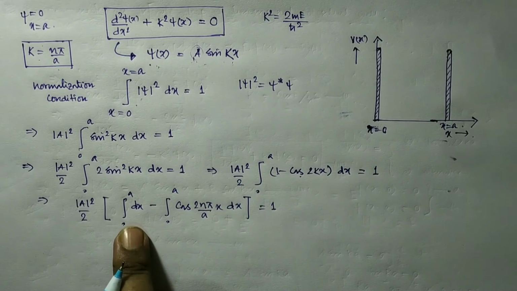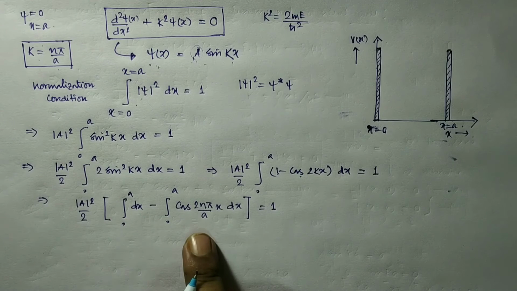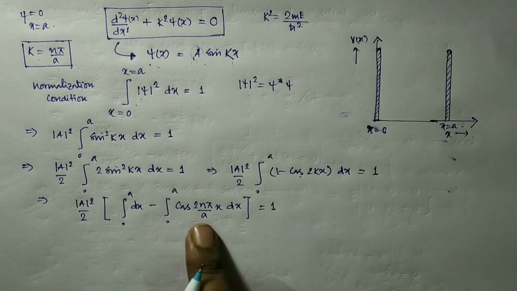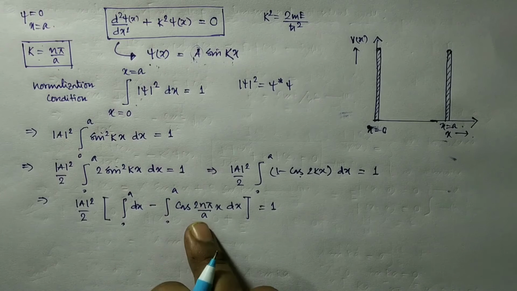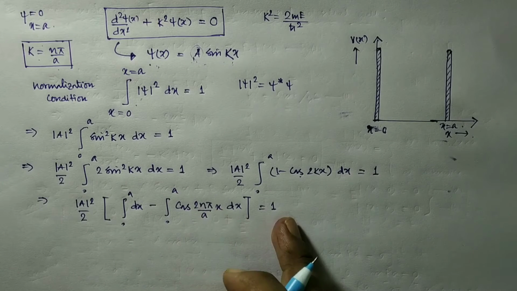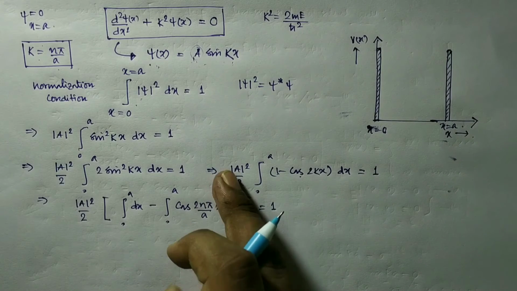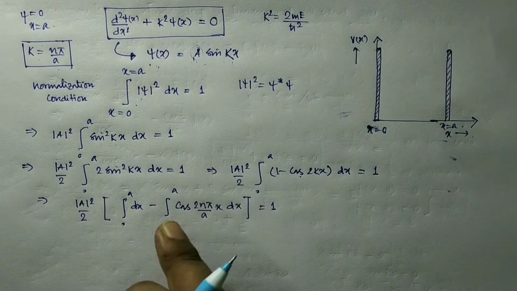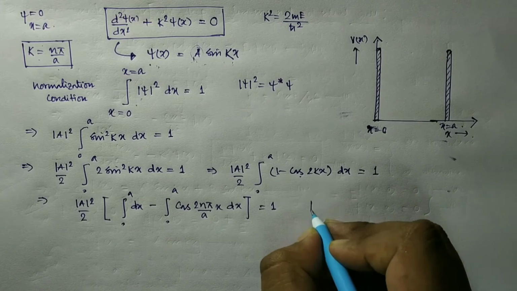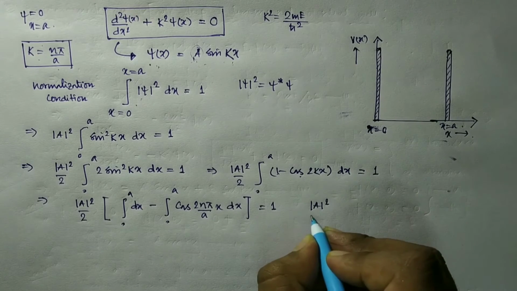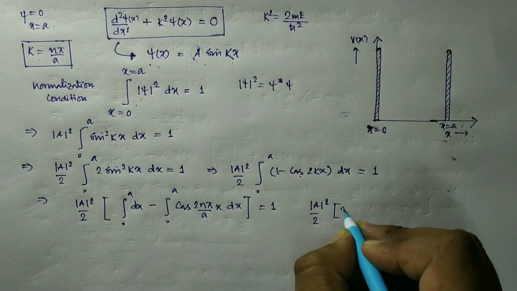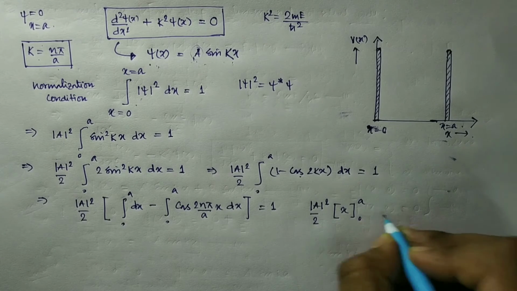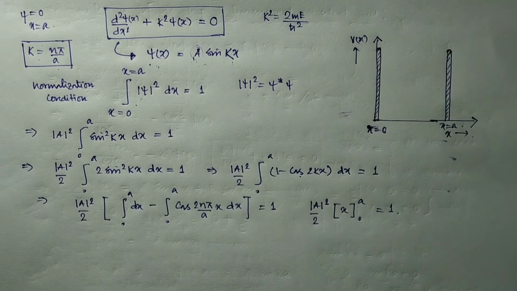From the first integration it is a, and from the second integration, if we integrate cos, it is a by 2n pi into sin 2n pi x by a, and put the limit, it is sin 2n pi minus sin 0, sin n pi is 0, so this second term after integration, putting the limit, vanishes. So we have only mod of a square by 2, and from the first term it is ax, and the limits are 0 to a, this is equal to 1.